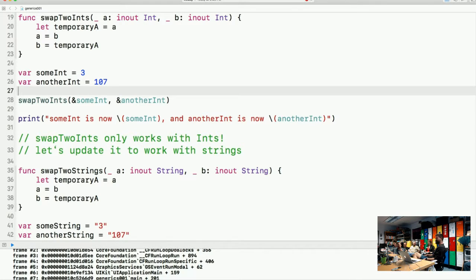So the idea is don't repeat yourself. Let's say you have some code, like, for example, swap2ints and swap2strings. The method bodies in both of these methods are exactly the same. So you're repeating yourself. There could be a chance that you mistype it. Maybe you change behavior on one method and you don't change it on the other, and you expect some kind of output, you don't get it. So that's why we want to prevent how much we repeat ourselves inside of our code. And as we go through generics in the conversation, we'll figure out how we get to do that.